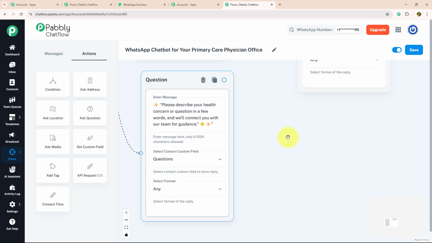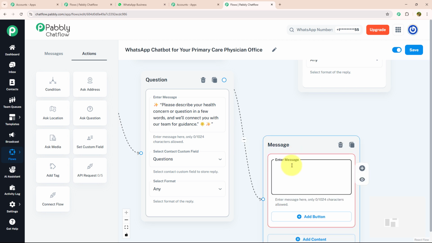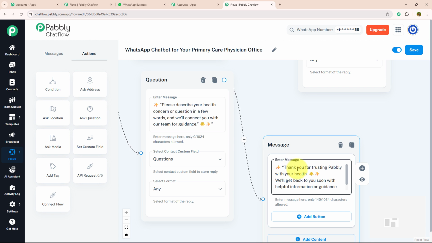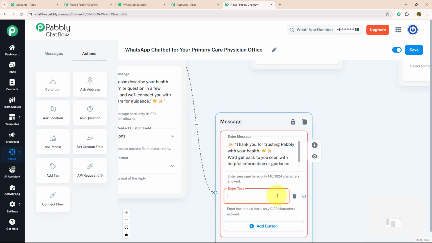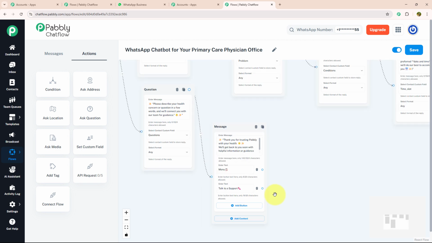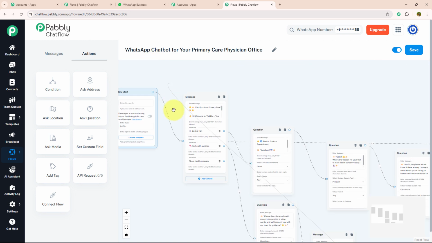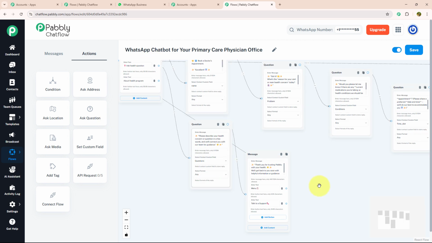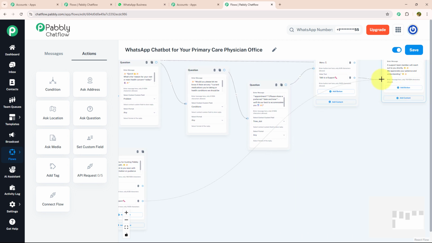Now, as soon as my customer enter their question, I will send them a message. For that, I'm going to drag and drop, select the text button and enter my message. Thank you for trusting Pabbly with your health. We will get back to you soon with helpful information or guidance. With that, I'm going to provide two action button, menu and talk to support. I'm going to connect this menu button with our initial message as I have told you earlier, and I'm going to connect talk to support button with the message that we have recently put for talk to support.